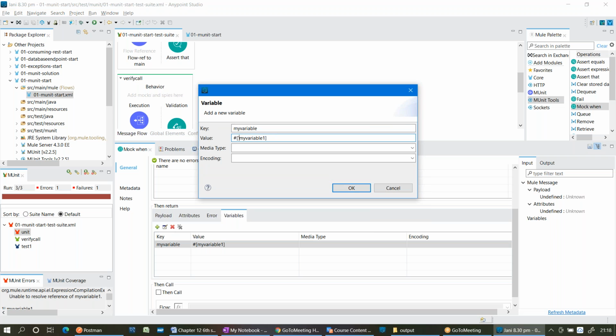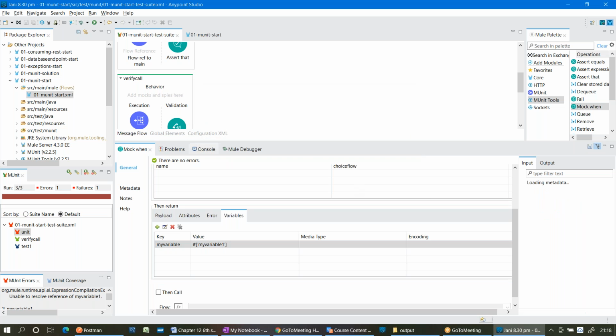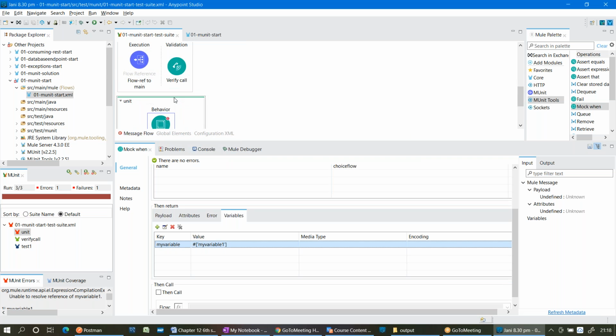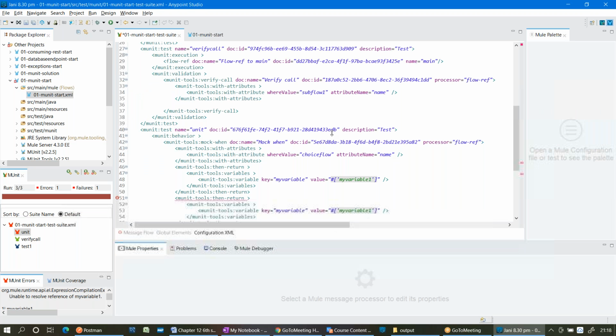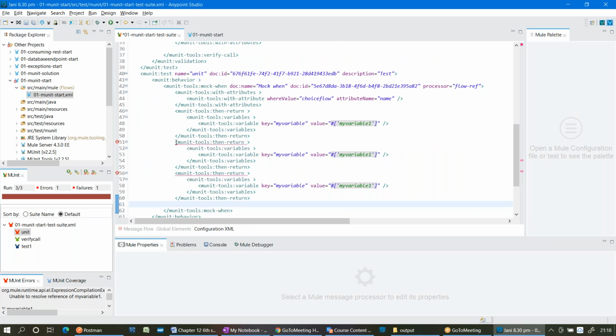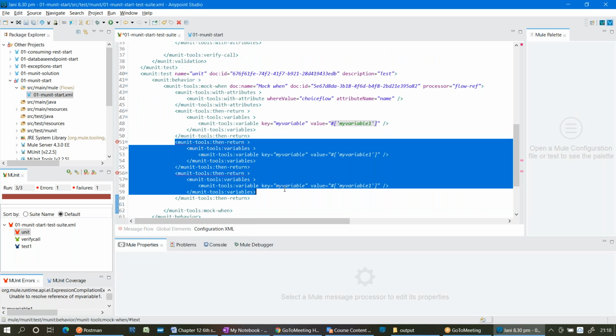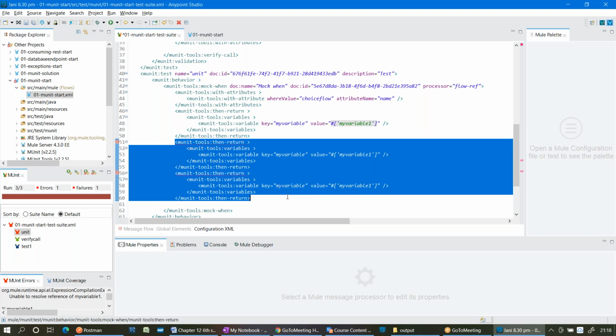If it is a string, then in the DataWeave expression, we need to write it in quotes. Yeah. See, again, I got an error because whenever you save that application, again, it will take the duplicates. You need to be very careful while you are deleting that.